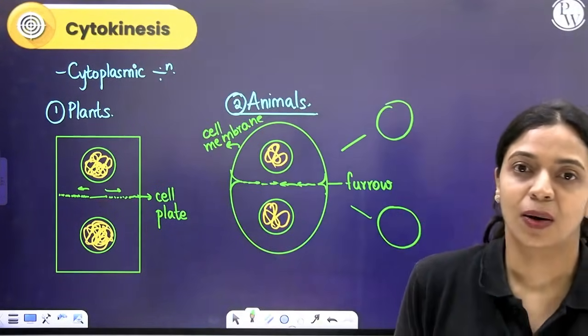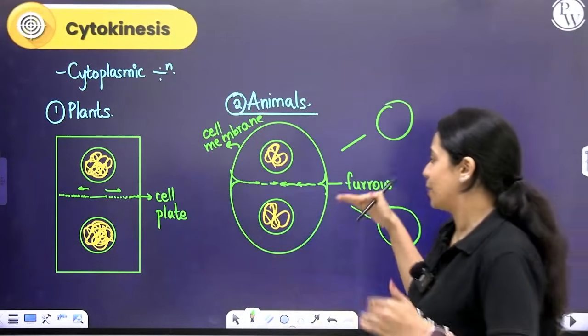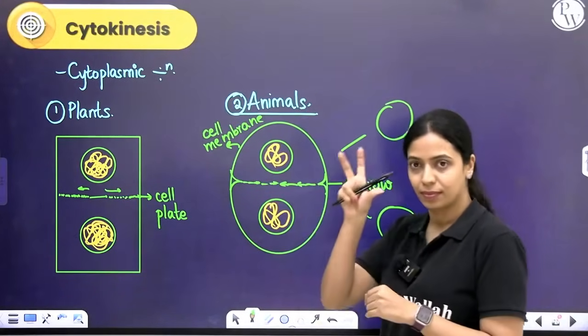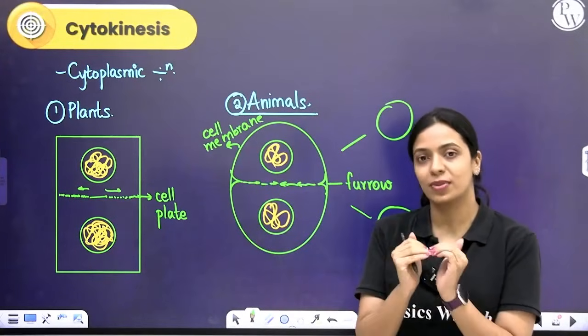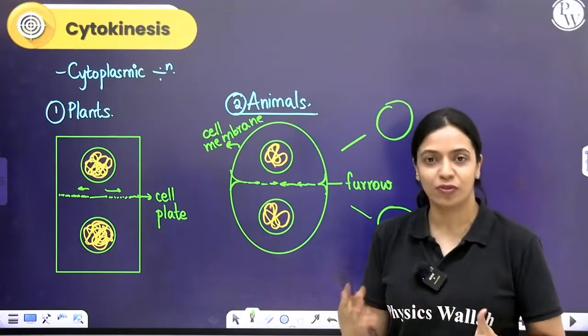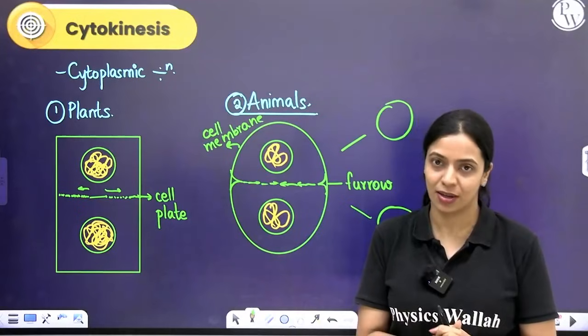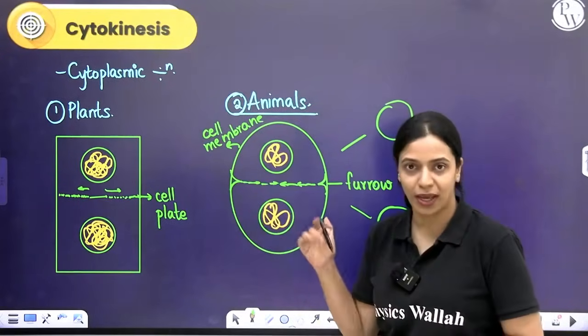So in animals it happens from the periphery to the center, by formation of a furrow, and in plants the cell plate is laid from the center towards the periphery by means of vesicles that are formed from the Golgi apparatus. Okay, so that is cytokinesis for you.